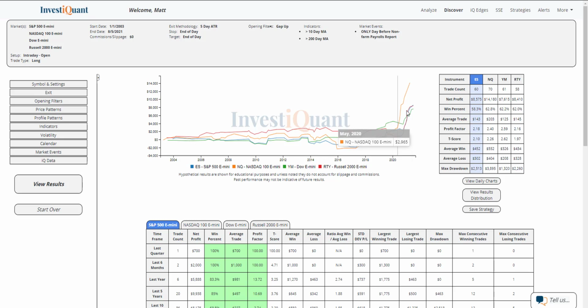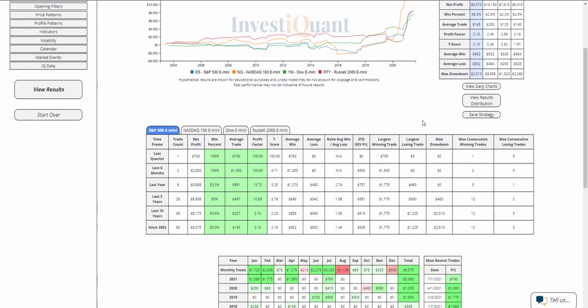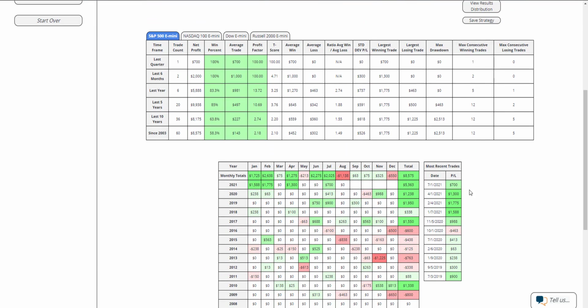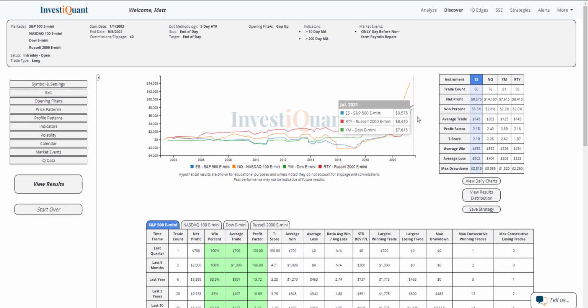You can see the equity curves here quite strong, especially in recent years. Before that, it was a little bit flatter, but in recent years, you can see it has been quite strong. If I scroll down here, wow, just looking at the past handful of trades, looks like 9 out of 10 of the most recent ones have ended up with a green candlestick for that day. So definitely more bullish in recent years.